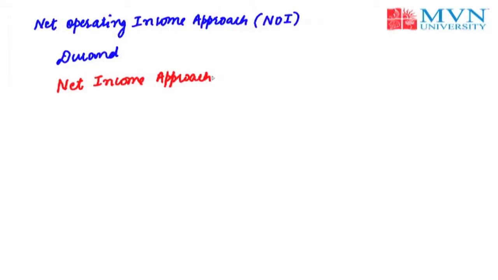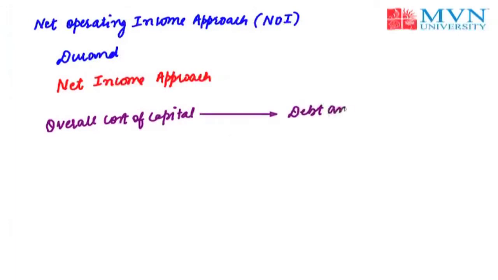According to this approach, change in the capital structure of a company does not affect the market value of the firm, and the overall cost of capital will remain constant. This implies that the overall cost of capital remains the same whether the debt and equity mix is 50-50 or 20-80 or maybe 0:100. According to the net operating income approach, the debt-equity mix doesn't have any effect on the overall cost of capital or the value of a firm. According to this approach, there is nothing like an optimum capital structure, and every capital structure is the optimum capital structure.